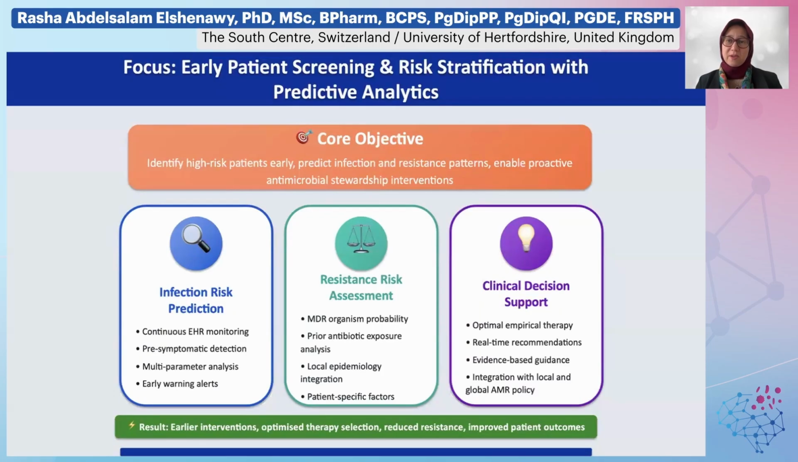And also, with regard to patient-specific factors or symptoms, AI could help detect these symptoms and stratify the patient as severe, moderate, or mild risk, and could make a recommendation based on the local guideline. And finally, AI could help in a clinical decision support system to optimize empirical antibiotic therapy, to provide real-time recommendations and evidence-based practice, which is very important to integrate with local guidelines and also global AMR policy, as we will discuss later in this slide.